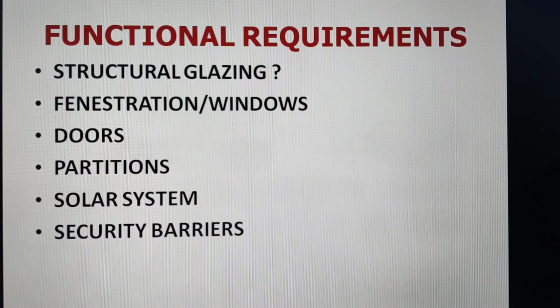If we talk about the functional requirement, one is structural glazing, the second is fenestration or windows, doors, partitions, solar systems, security barriers, etc. Structural glazing, few may agree for the functional requirement and few may not like to have glass all over the building.